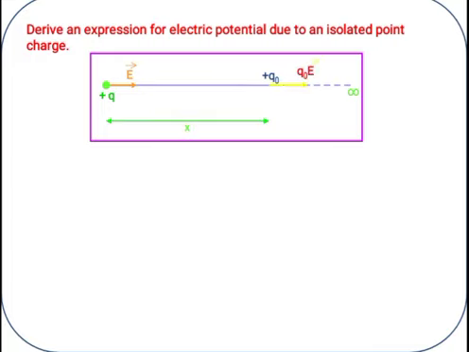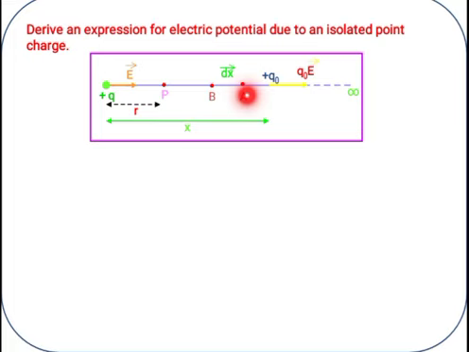Then we are bringing one more charge from infinity. That charge is denoted by Q naught, and that is also positive here. We are bringing the charge from infinity and fixing that charge at point A. So we bring this charge from infinity and shift it to A.